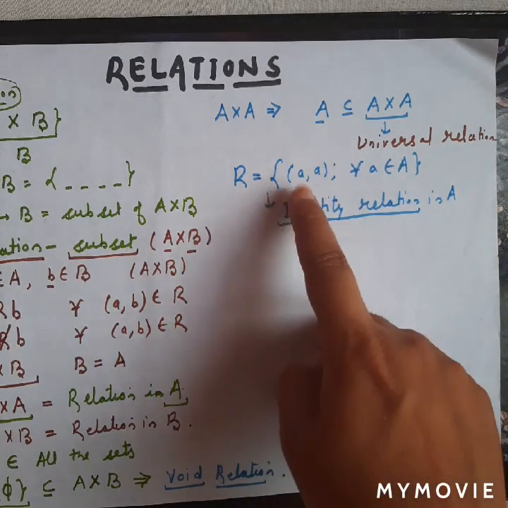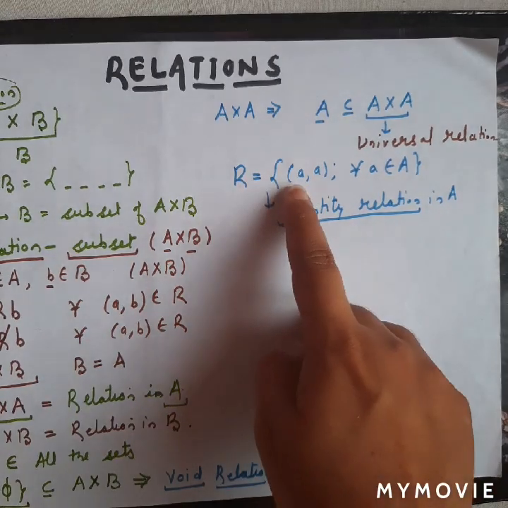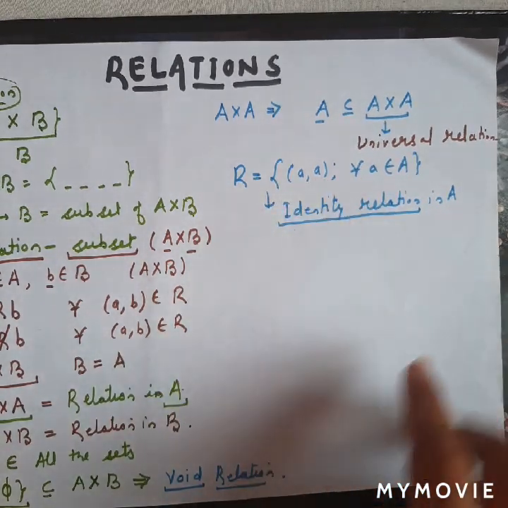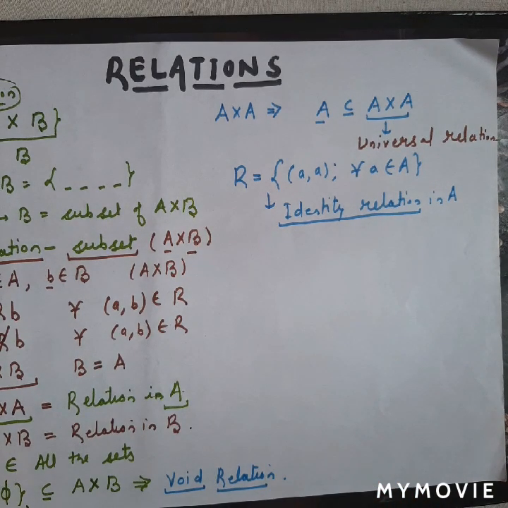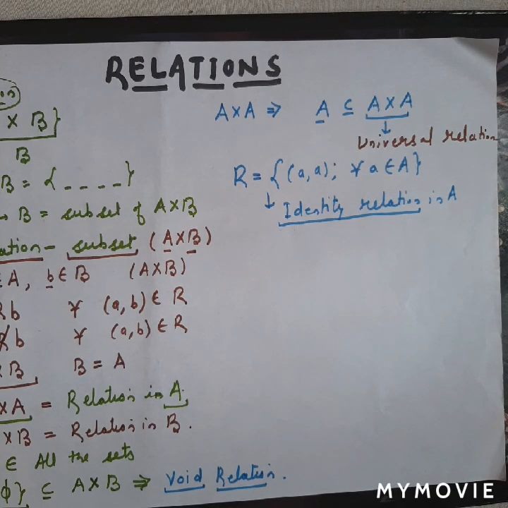Whenever you find any statement related to identity relation in a particular set, then you will use an ordered pair with same elements at domain and at range, and I will further explain what is domain and what is range. Fine, now come to another topic, which is domain of a function. Sorry, we are doing relations only yet, and we will do functions after some time. What is a domain of a relation or range of a relation?